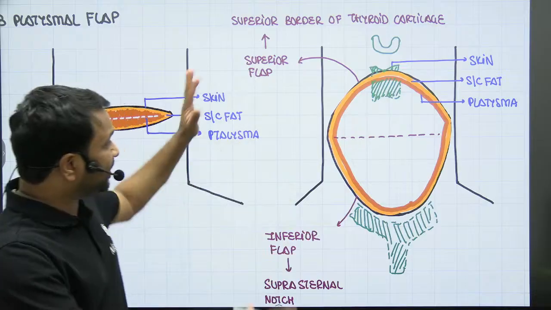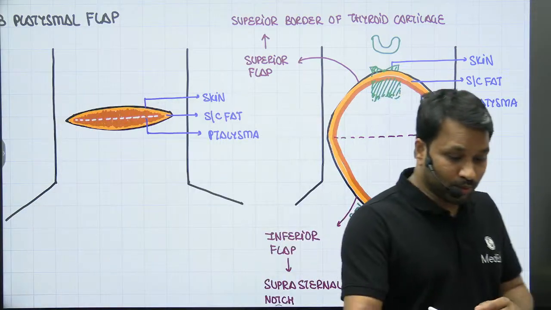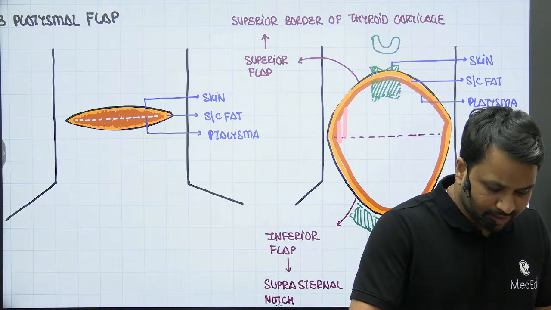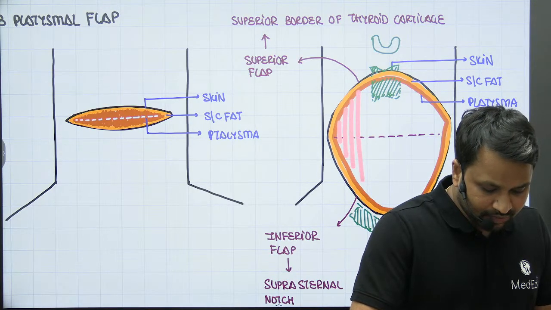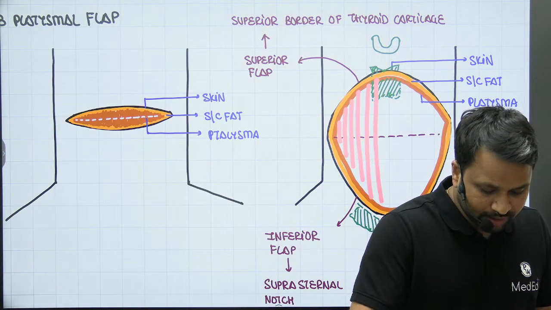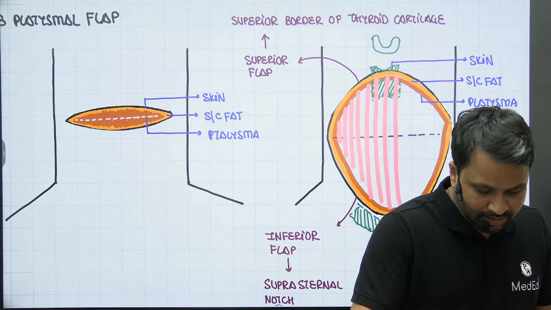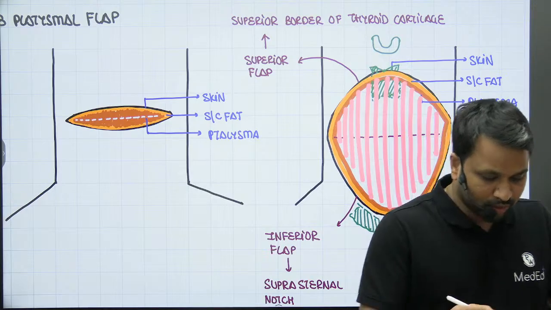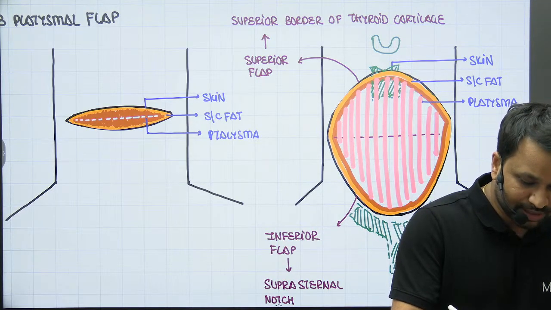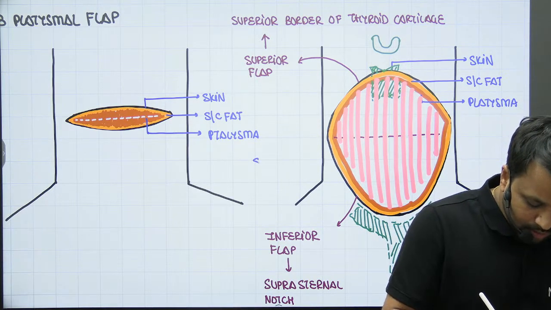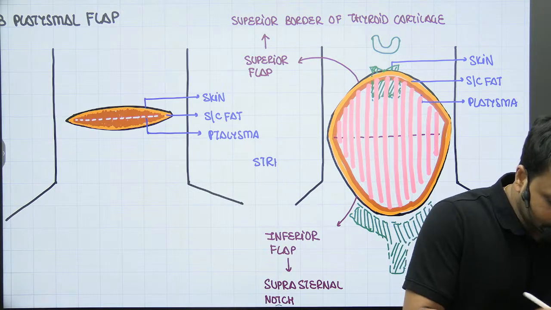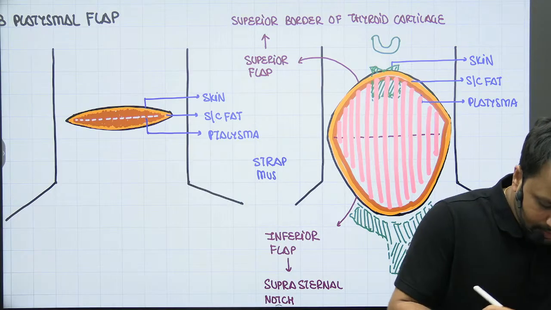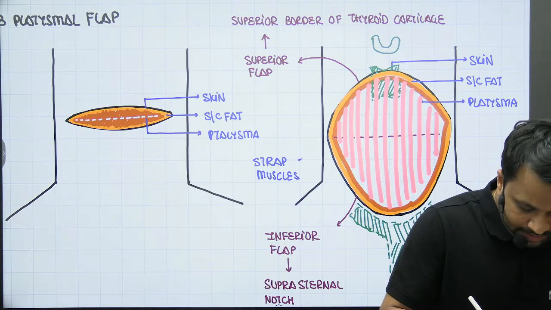So once you achieve this, what have you exposed? You have exposed a beautiful set of muscles which are running in a vertical fashion, and that too in the midline. And what are these muscles? Any idea? Mansoor, you have already given me the answer. I'm so proud of you. But anybody else, what are these muscles which you have exposed? Now these are what we call the strap muscles.